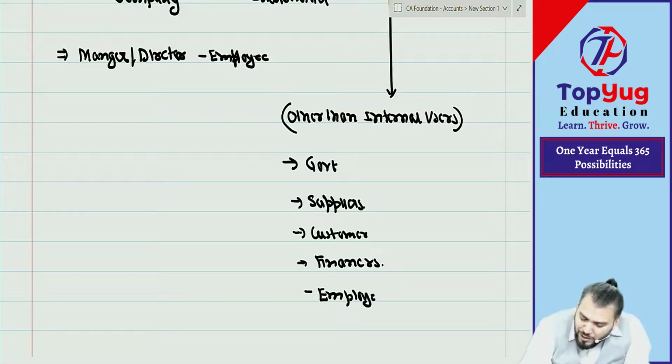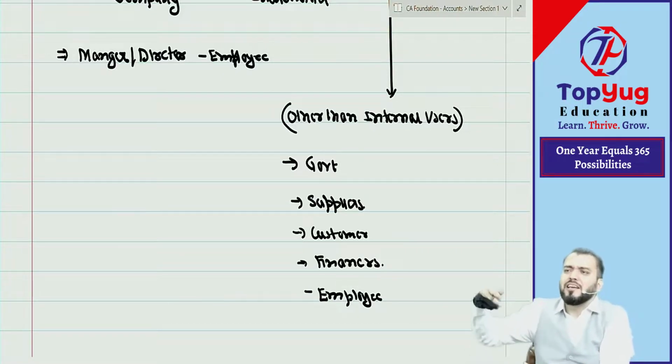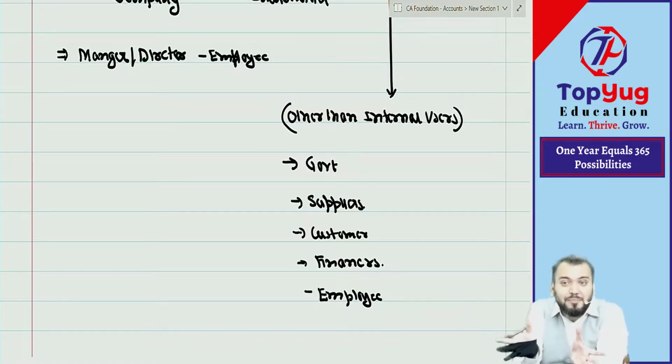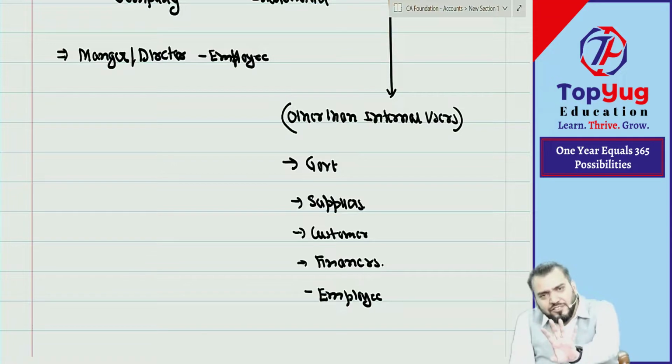Any other employee who is not a manager. So there are many employees. One is the manager, but there will be many other employees who do not manage the business. They do not know the internal things about our business. So there are many PO and etc. So they are employees, but they are external users only.